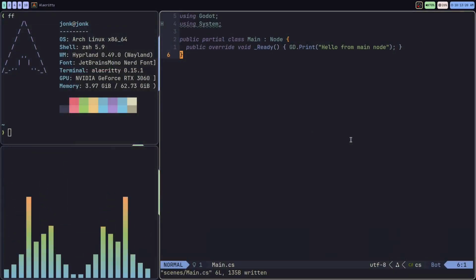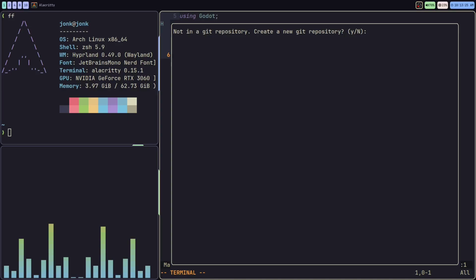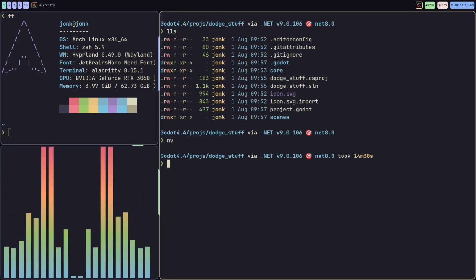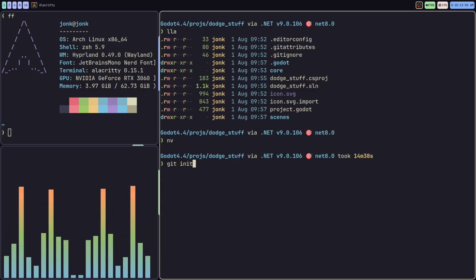Everything's still working properly. So the second most important thing we could probably do here is save this to a Git repository. So I'm going to go ahead and create a Git repository in this folder right now. I'm just going to exit NeoVim real quick. I'm going to type git init just like this.